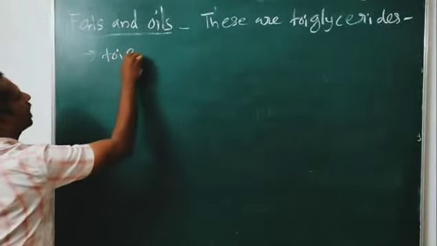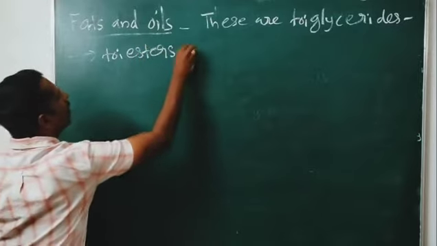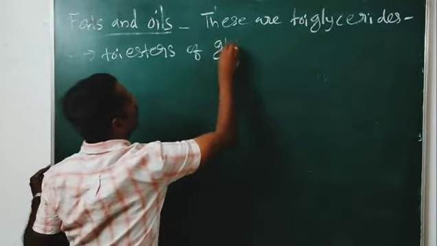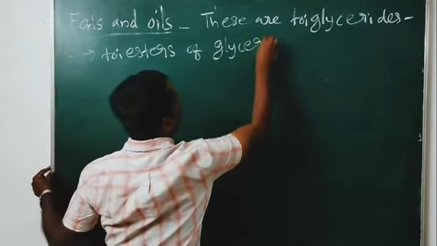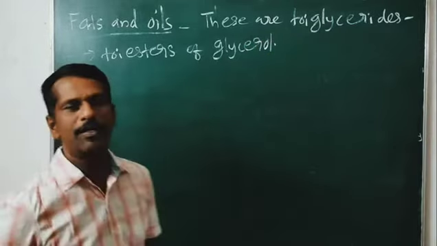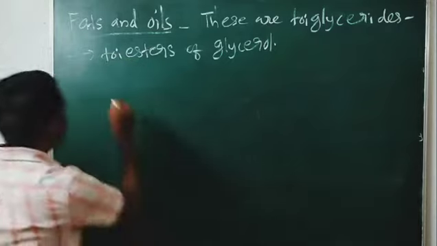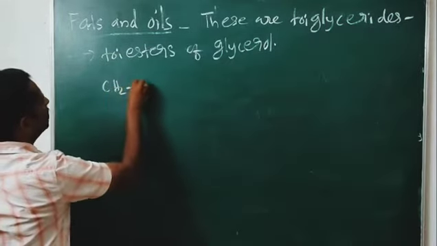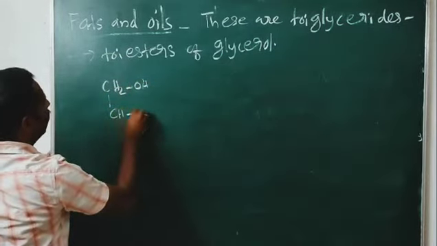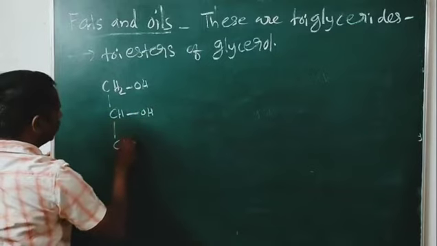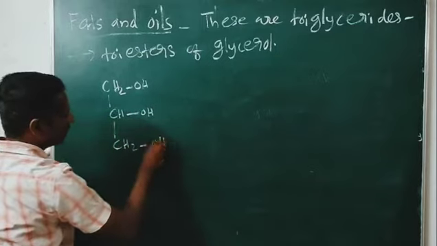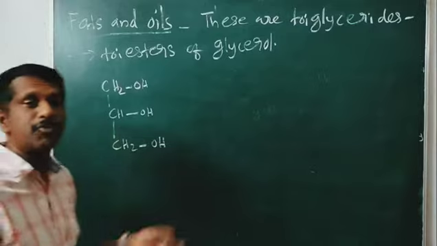Triglycerides are triesters of glycerol. What do you mean by triesters of glycerol? What is the formula of glycerol? As you know, CH2OH, CHOH and CH2OH. This is glycerol. What do you mean by triester?